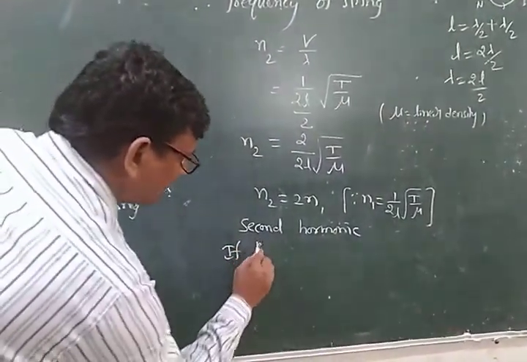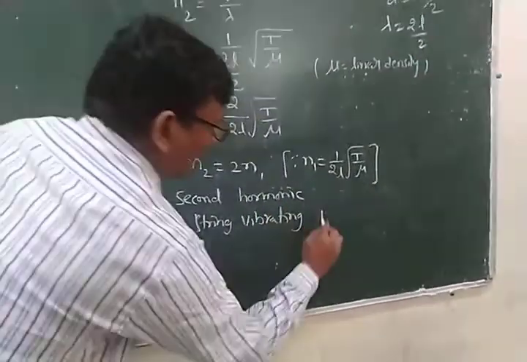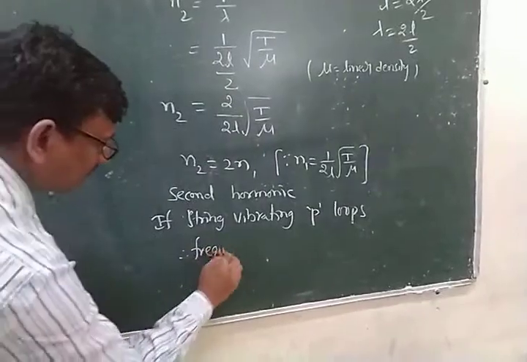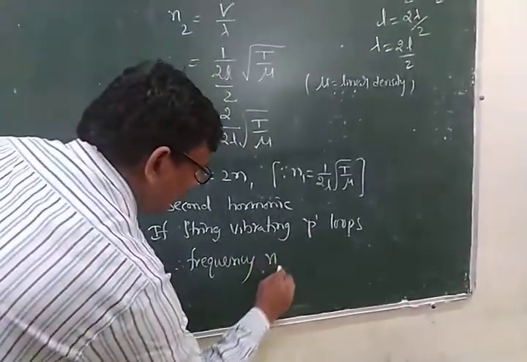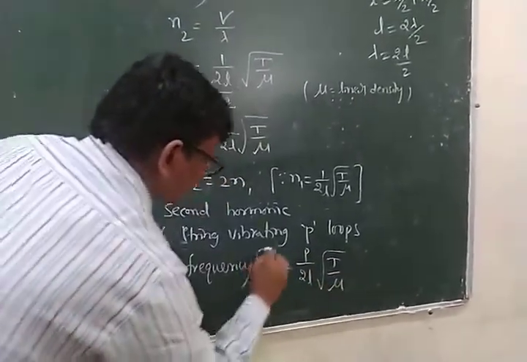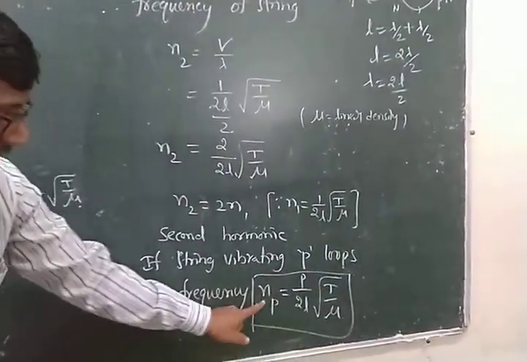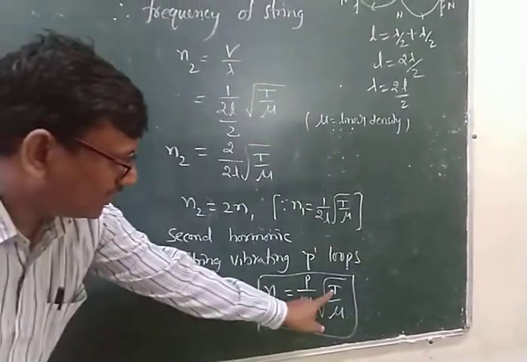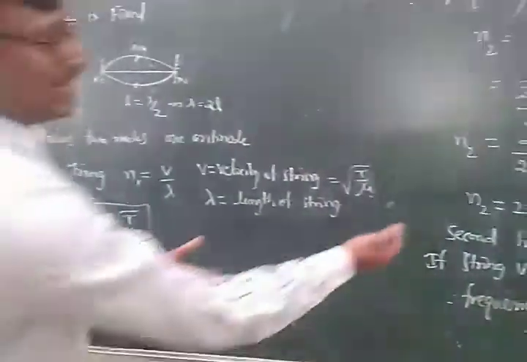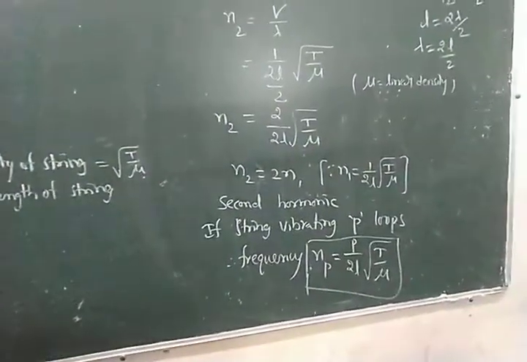And so if the string is vibrating in P loops, therefore the frequency NP is equal to P by 2L into under root of T by nu. See, this is the formula when the string is vibrating in P loops. Because we can observe N2 is equal to 2 N1, N1 is equal to 1 N1, then N3 is equal to 3 N1, N4 is equal to 4 N1, and so on. NP is equal to P by 2L under root of T by nu.